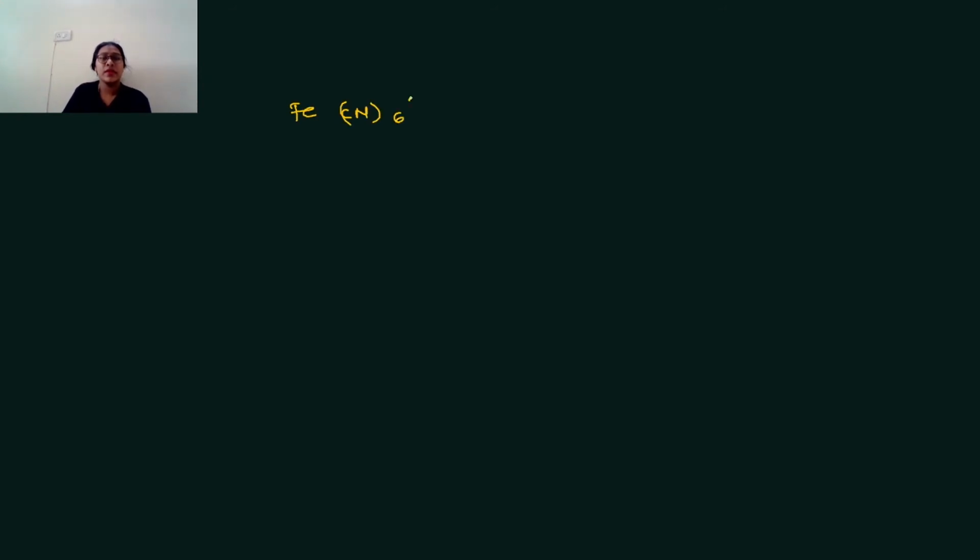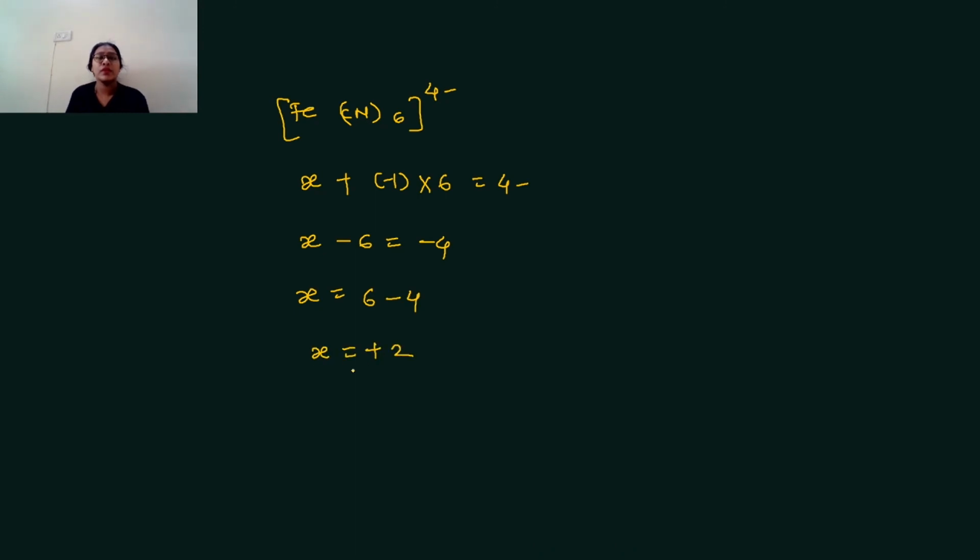Now we can see the next example. Here is [Fe(CN)6]4-. Here first we have to calculate oxidation state. The charge on cyanide is -1. How many cyanide? 6. And the charge on complex is 4 minus. Here x minus 6 is equal to -4. This 6 comes to the right hand side, sign is changed. Here plus 6 minus 4, x is equal to plus 2, the oxidation state.